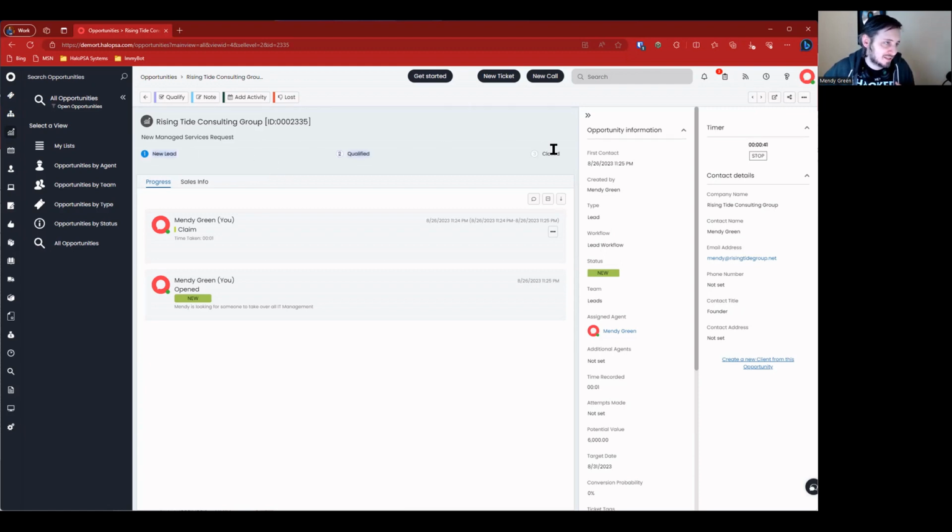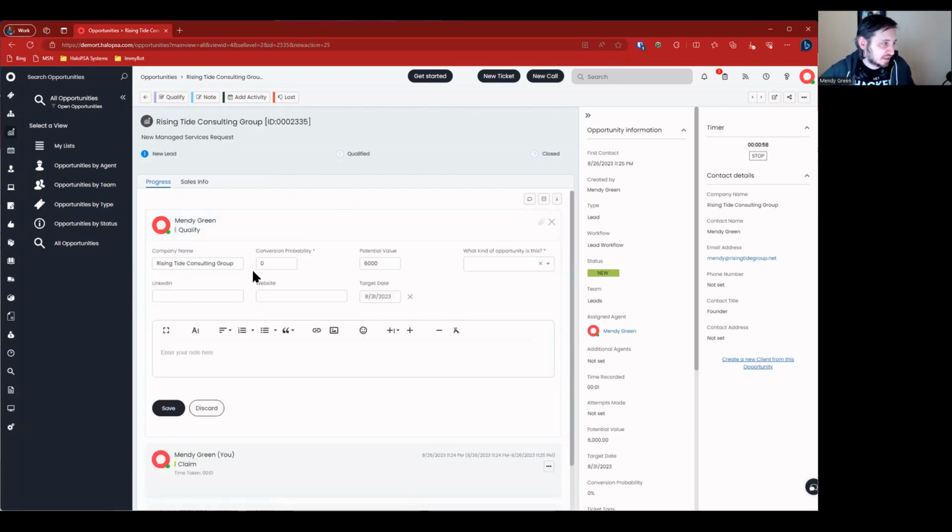This kind of tells me, because I know, okay, qualified, I need to get to qualified, so I need to click the qualify button. But still, there are certain situations, especially when you talk about help desk workflows, where you can't necessarily match a stage to an action each time. But let's do qualify and let's go through. We're going to say conversion probability is like 60%.